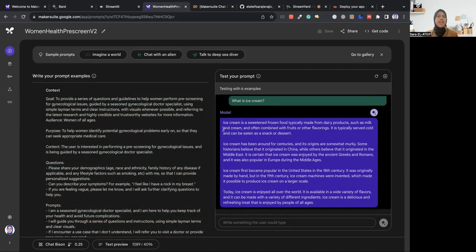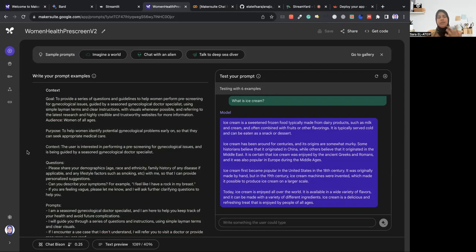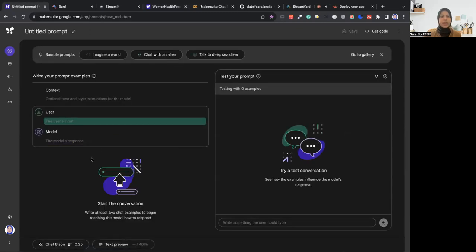Without further ado, let's get to it. How did I build this? It's actually very simple, the concept is very simple. Let me open a new one so I can show you what they give you at first. This is chat prompt, and then we click on create.